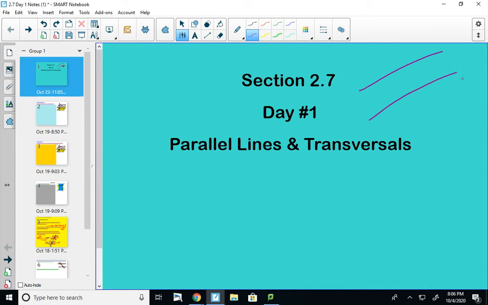Transversal is probably a new word. A transversal is just a line that crosses over another set of lines. So that could be a transversal of those two parallel lines. And we'll talk about that a little later on.